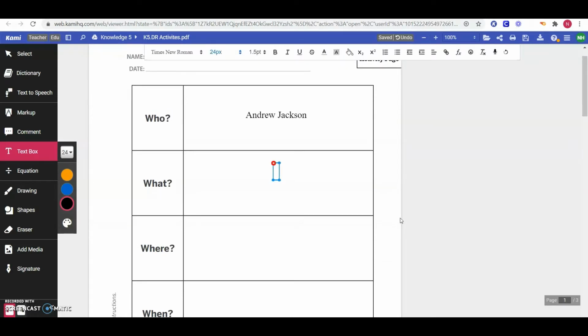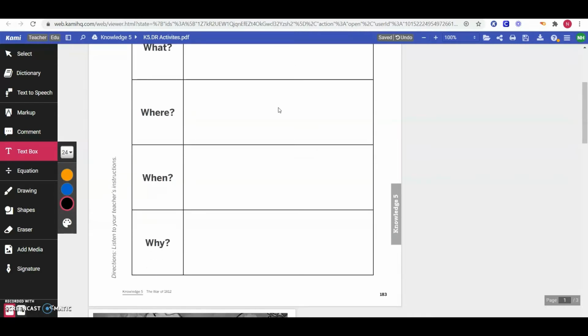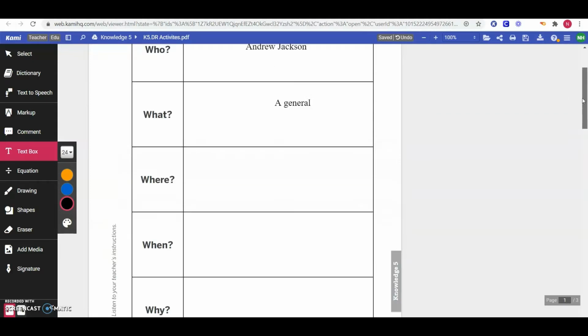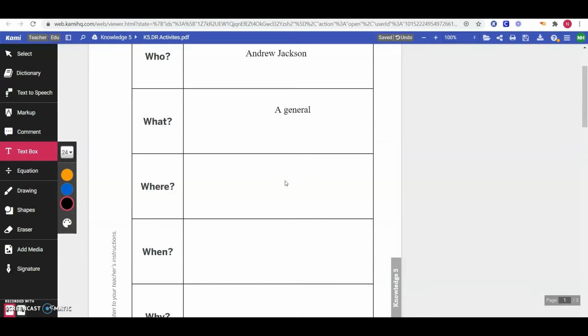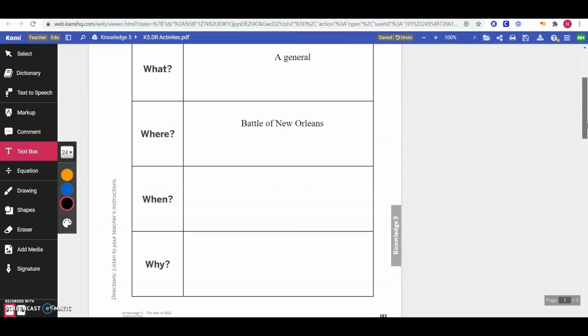Andrew Jackson was a general in the War of 1812. What else could you tell me about Andrew Jackson? On where, you'll tell me where he did something important. Where did he do something important? Remember, he fought in the Battle of New Orleans. My answers here are very brief. I want you to put a little bit more details in your answers when you fill this out.